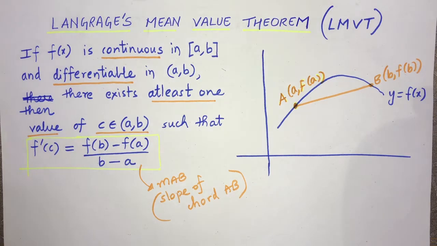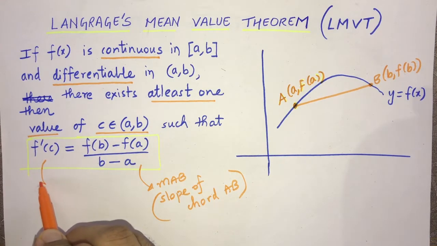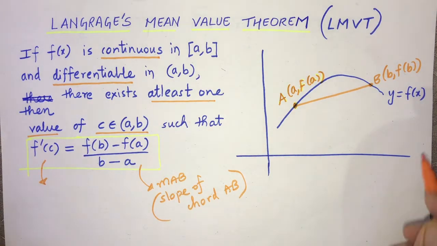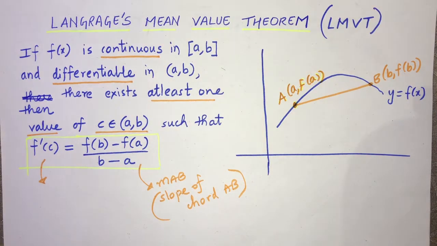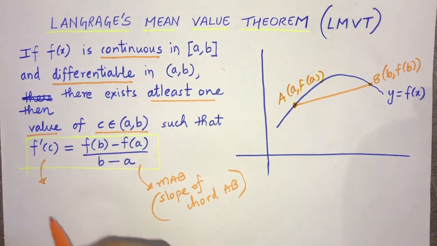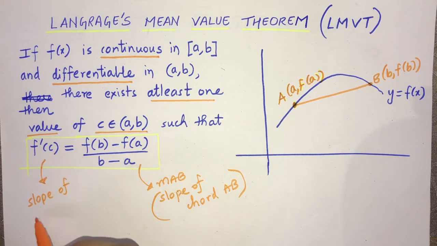Okay, now what is the left hand side then? f dash c, taking the derivative, what do we get? Taking the derivative we get the slope of tangent at that point. Tangents and normals, application of derivatives, please remember that. So if I find the derivative at c, I get the slope of tangent at point c.